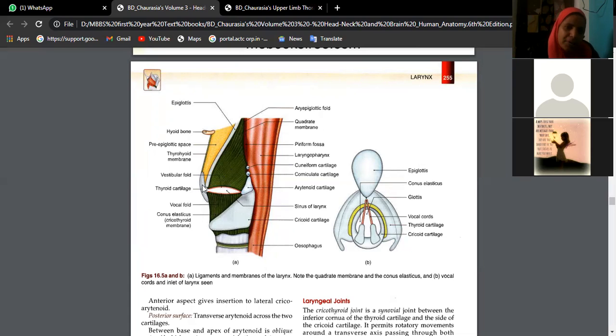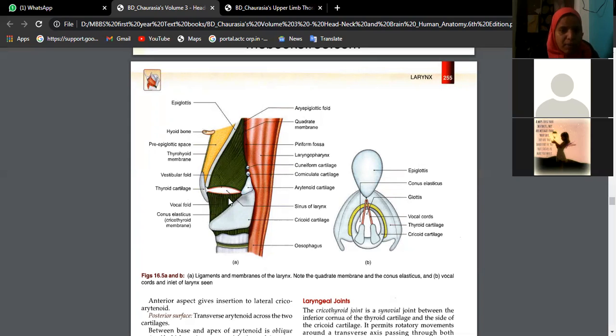Now this leaf-shaped cartilage, what we are finding, is epiglottis. So why I am discussing this picture, because here only whatever folds you are finding, these are nothing but vocal folds or vocal cords. So how is it formed? Upper part is formed by this green membrane, you call it quadrate membrane, which is extending between the epiglottis and the arytenoid cartilages.